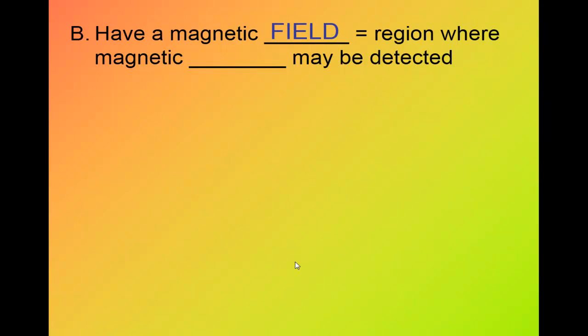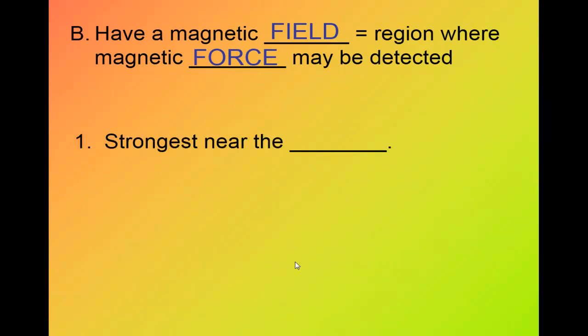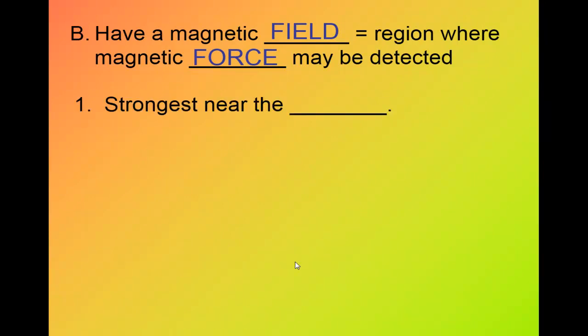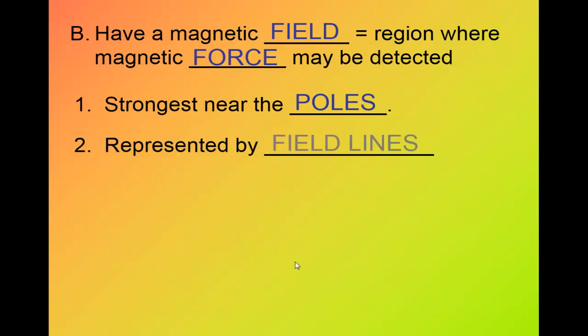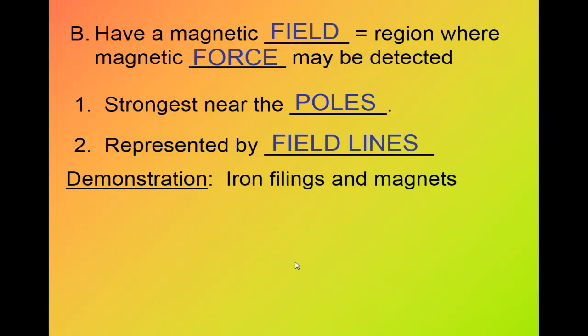Any magnet has a magnetic field, the region where a magnetic force may be detected. So the magnetic field is the area around the magnet where the magnetic force appears. The magnetic force is strongest at the two poles and is represented by field lines.